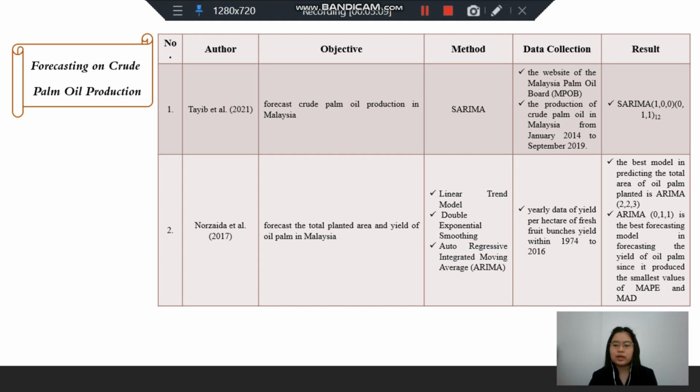In conclusion, the best model in predicting the total area of oil palm planted is ARIMA 223, while ARIMA 011 is the best forecasting model in forecasting the yield of oil palm since it produces the smallest values of MAPE and MAD.